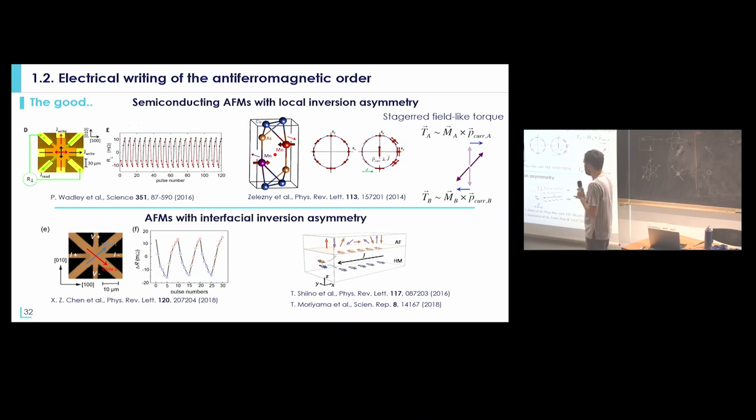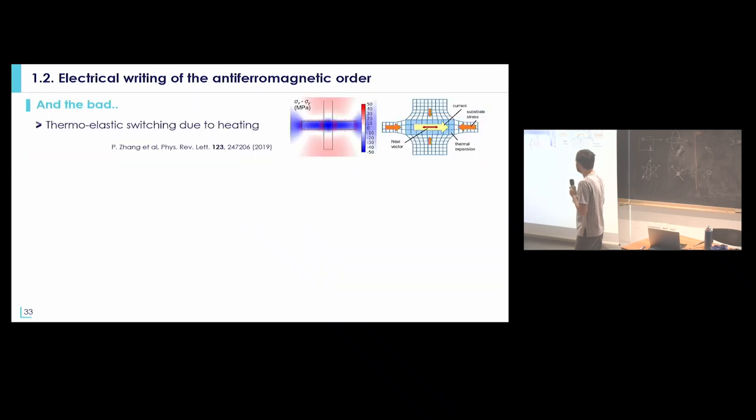And they could also, or at least they were claiming that they could, switch the direction of the magnetization using spin orbit torque.